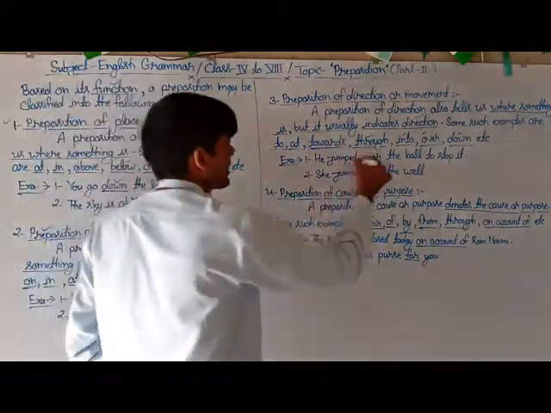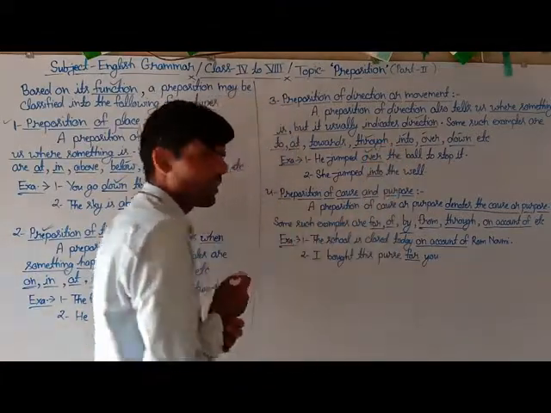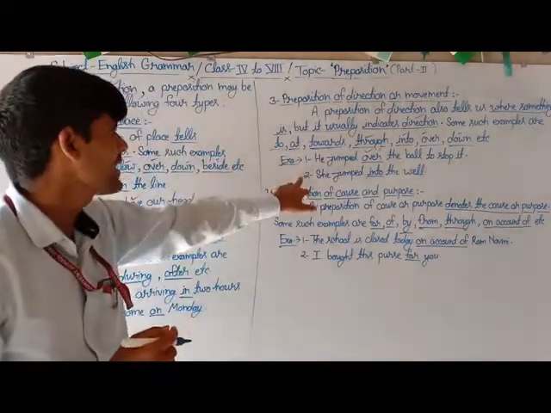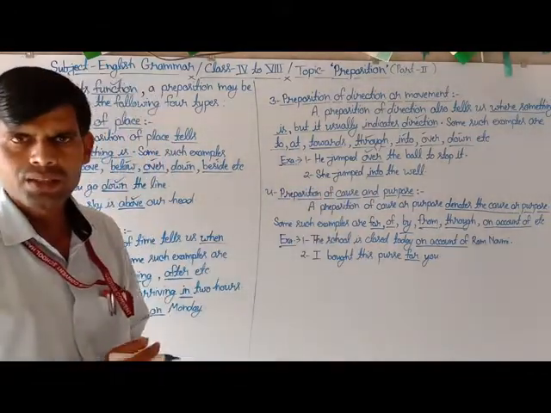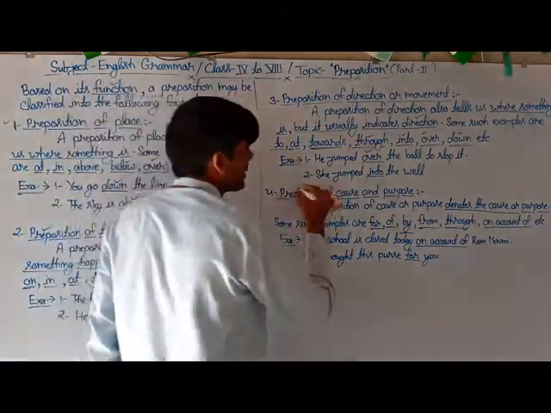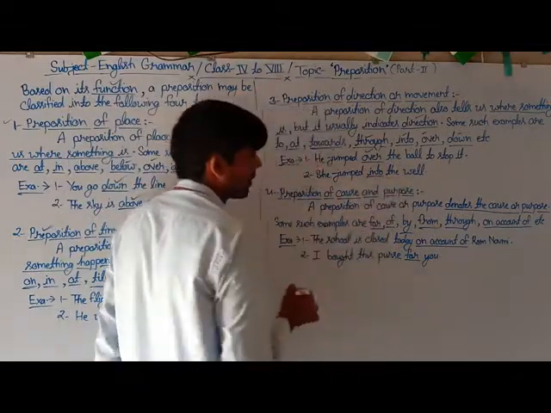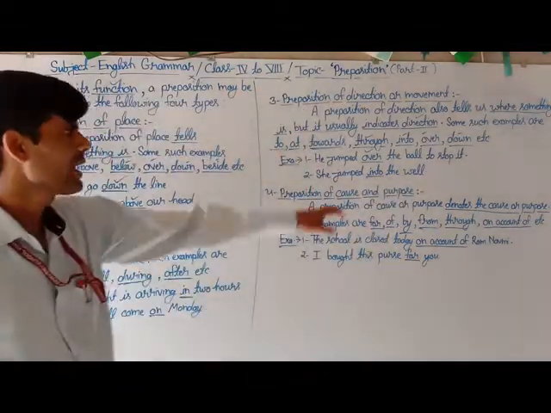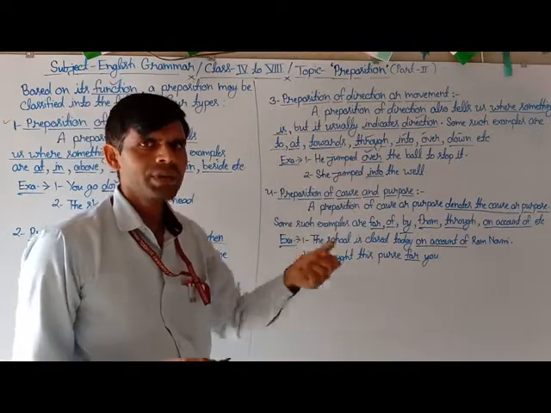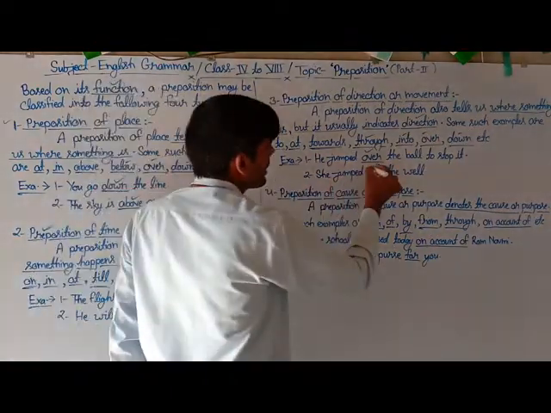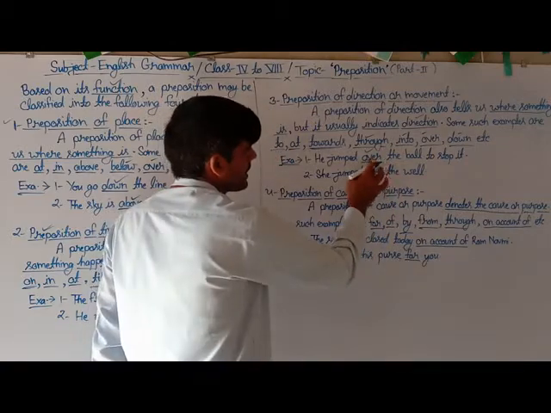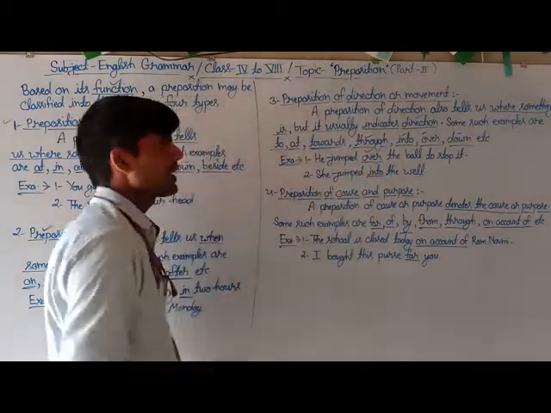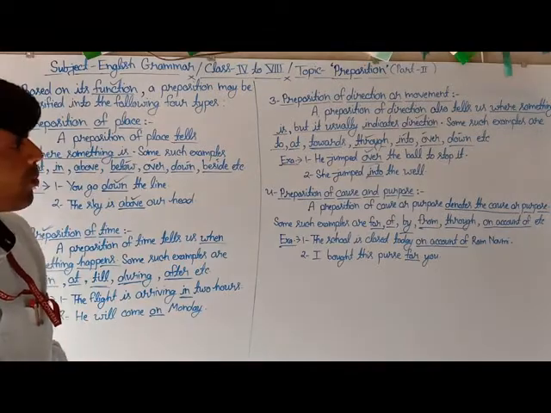So this is counted as preposition of direction or movement. And the second example is: she jumped into the well. Here in the second sentence, the underlined word into also indicates where something happens, and it usually indicates the direction. So we can say that this is also counted as preposition of direction or movement.